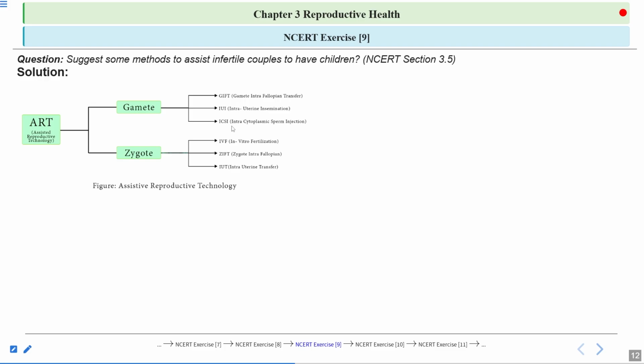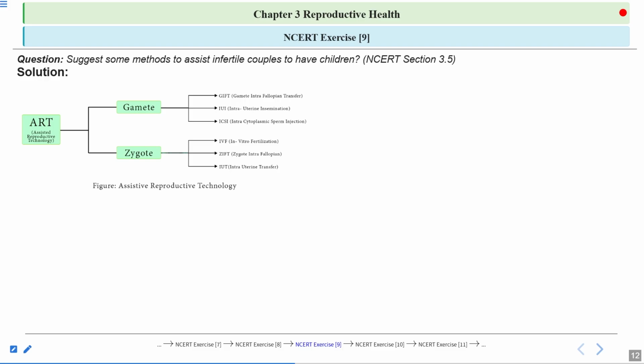Sperms are directly injected into the cytoplasm of the egg, bypassing the acrosomal reaction. This acrosomal reaction helps in the penetration of the egg, or you can say it helps in fertilization also.